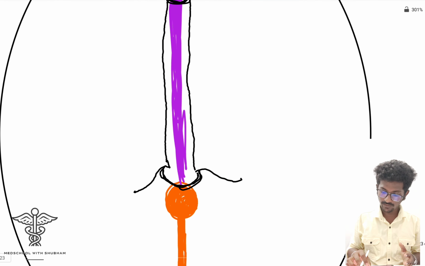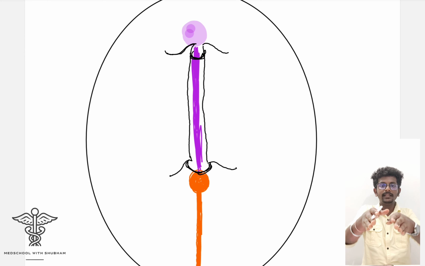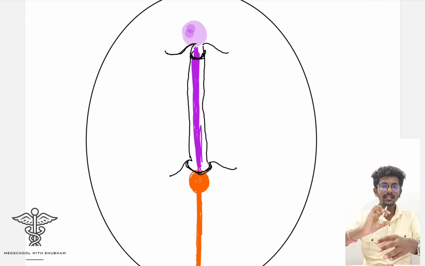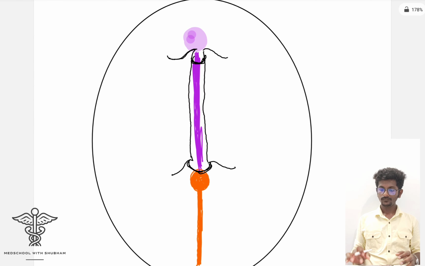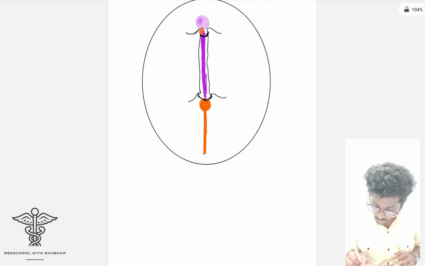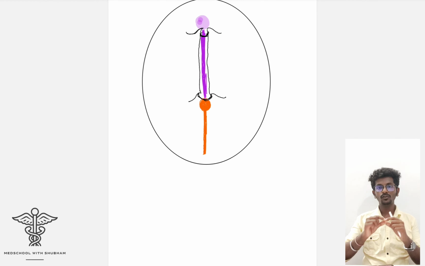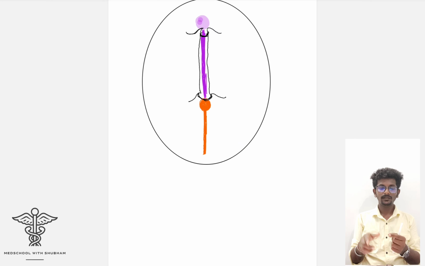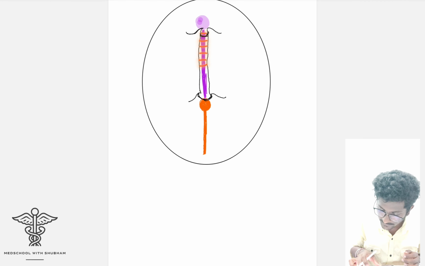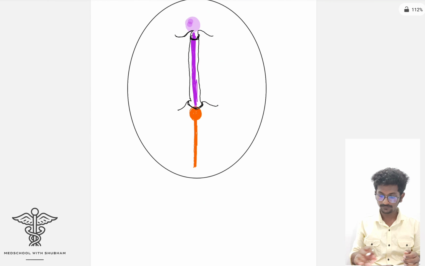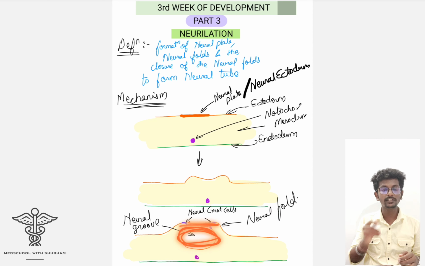So this is the neural fold, and this is the neural groove. The entire ectoderm gets elevated, and a neural groove can be seen from above. Now the next thing: this neural fold has to be closed. We have to form a tube, closed like a pipe. So the pipe has to be closed. Now these neural folds get closed.